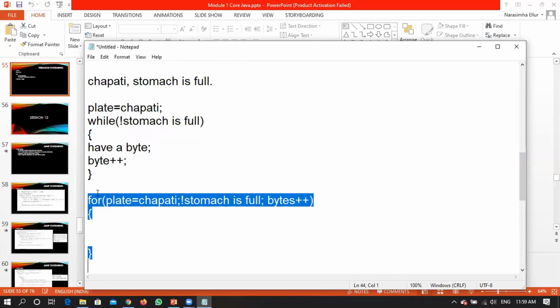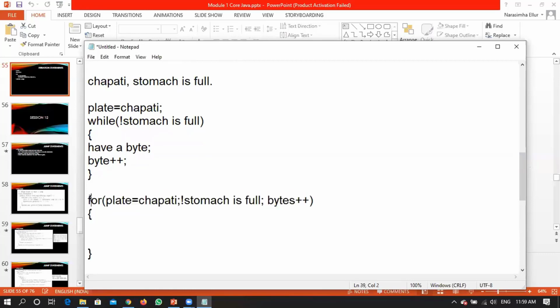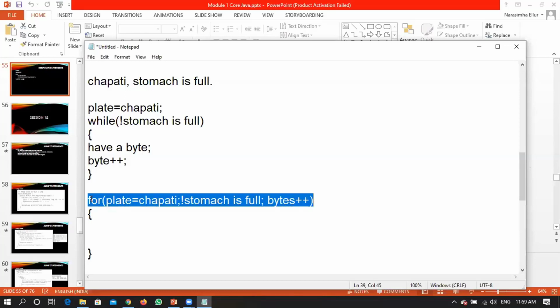Right? If you are on a diet, you don't want to have too much food. So I just want to restrict myself to only this many chapatis. When you know how many chapatis you want to have, or when you completely know when to stop a loop, in those scenarios you will be going with a for loop. When you know completely when you want to stop the loop, in that scenario you will be going with a for loop.